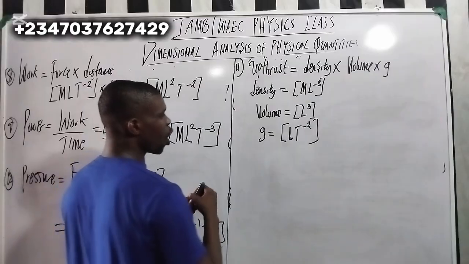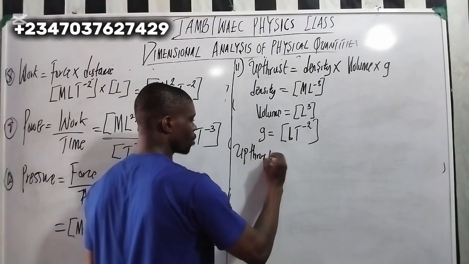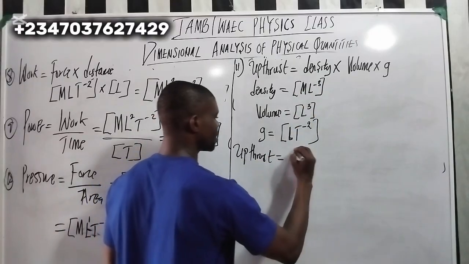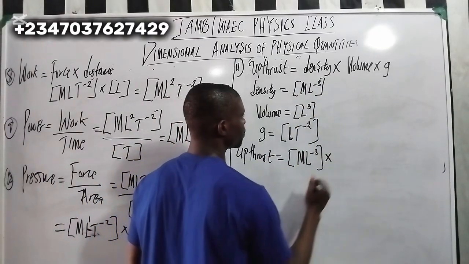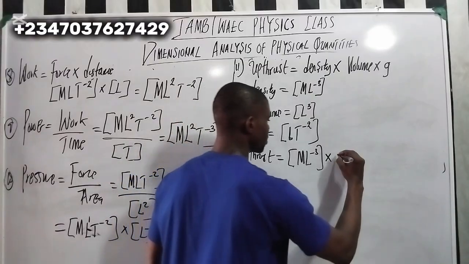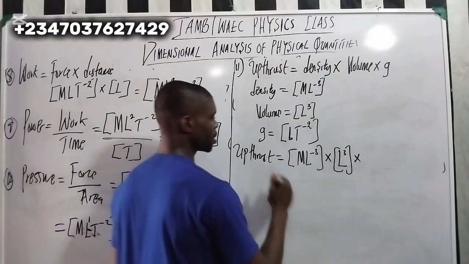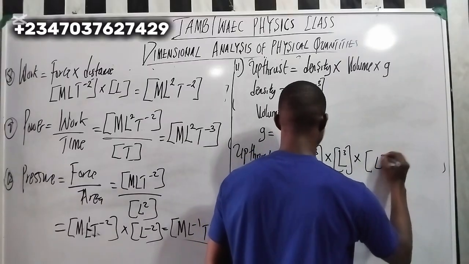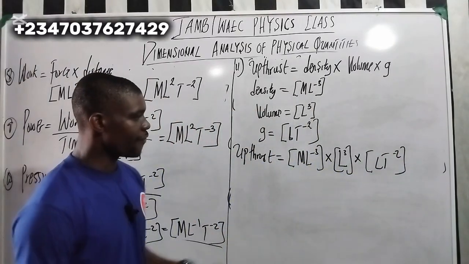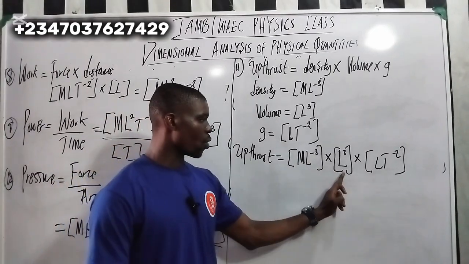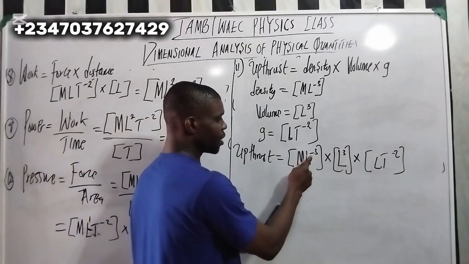So if you look at it very well, if you just combine it together, up thrust equals to what? Density is this guy here, times, right? My volume is what? L to the power of 3, times what? This guy here. Okay. Now if you check very well, this guy and this guy, look at this one here. -3 plus 3 is what?